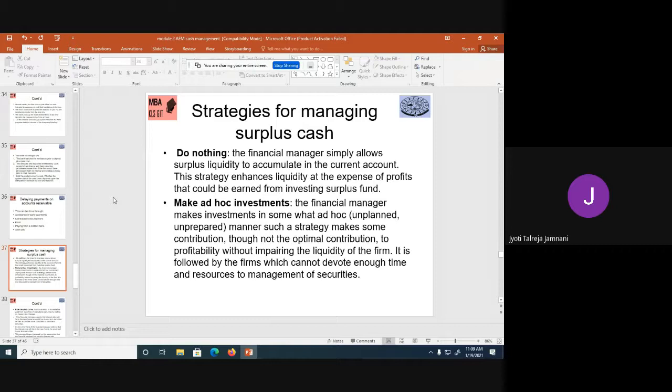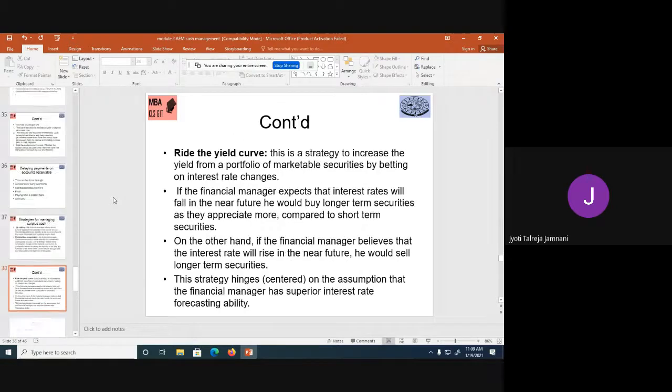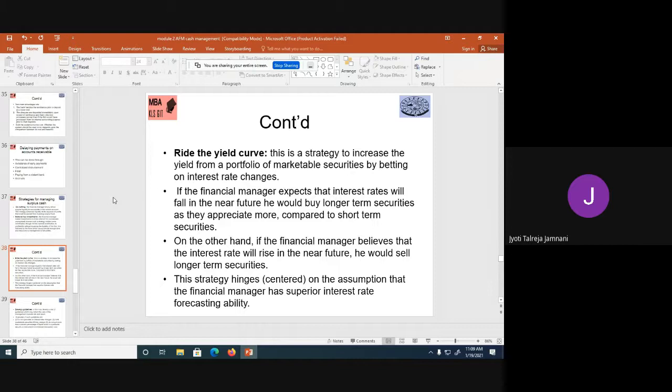So it is not a strategy which is managed or planned in advance, but this will give you at least some money. It is followed by the firms which cannot devote enough time and resources to management of securities. So if the manager is too busy and he cannot spare time for managing surplus cash, then such ad hoc arrangements can be done. The next is ride the yield curve. This is a strategy to increase yield from a portfolio of marketable securities by betting on interest rate changes.